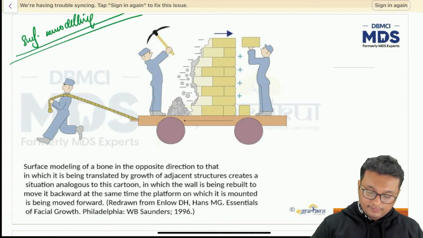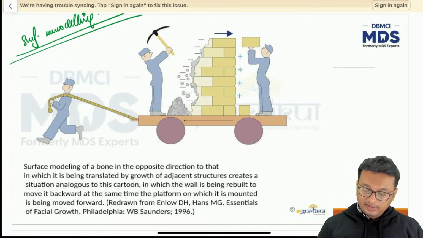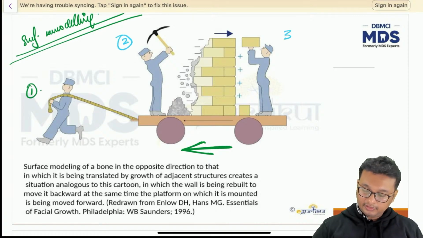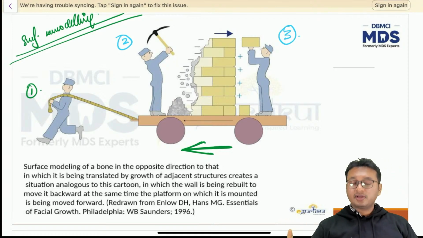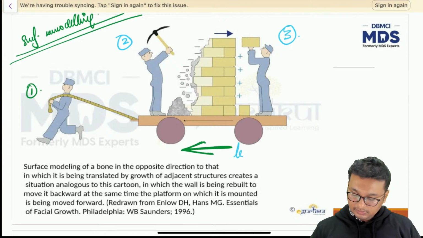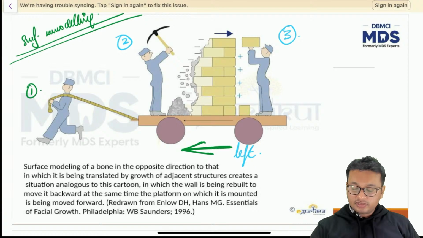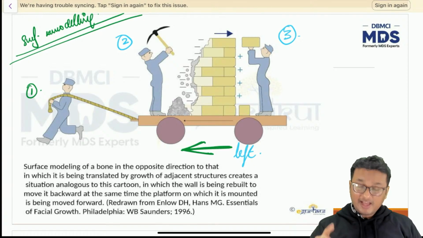Now imagine in this diagram, there are three workers. One worker is pulling the cart in this direction. This is number one worker. This is number two, and this is number three. Now, the first worker is pulling the cart in a left side direction. This is going towards the left. Now, imagine the first worker, I'll just put it as an analogy.